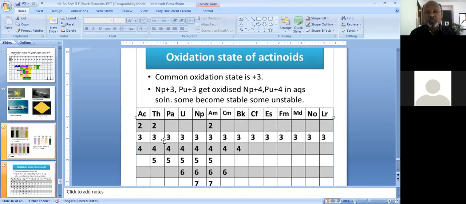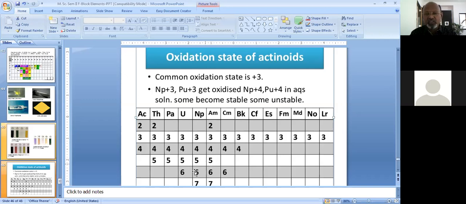In contrast to the +2, +3 and +7 oxidation states, there are certain other elements which also show the oxidation states +4, +5 and +6. Not all the elements show +4, +5 or +6 oxidation states. Here, the members from actinium to berkelium show the +4 oxidation state. There are certain elements which show the +5 oxidation state, from thorium, atomic number 90, up to americium.